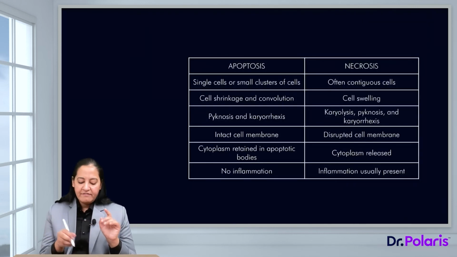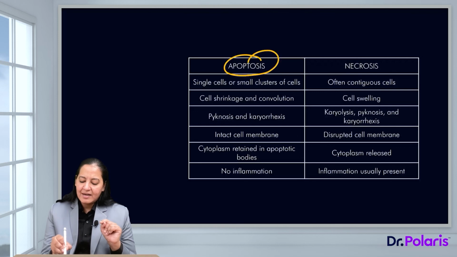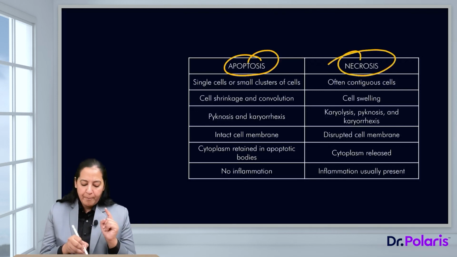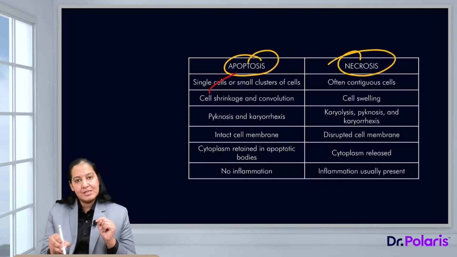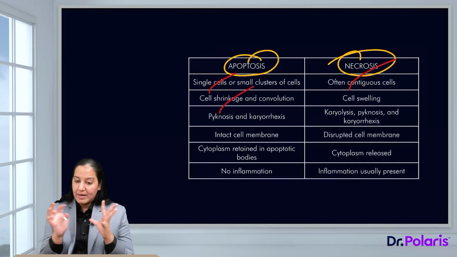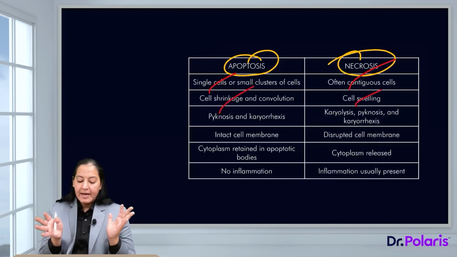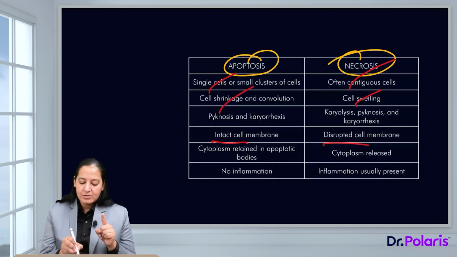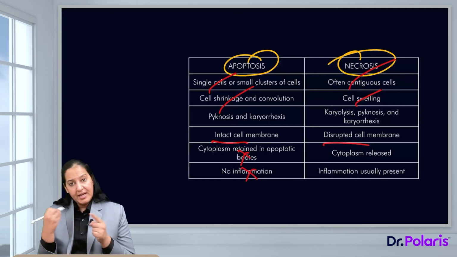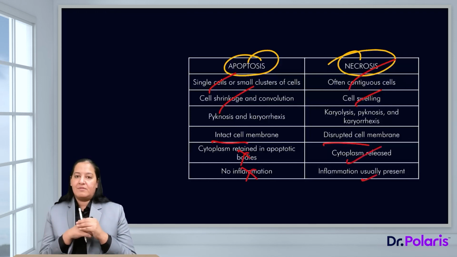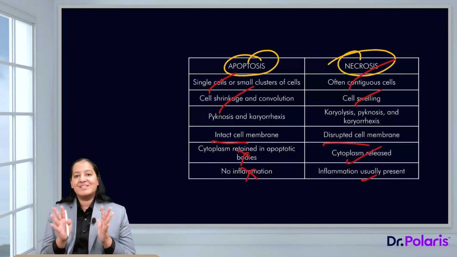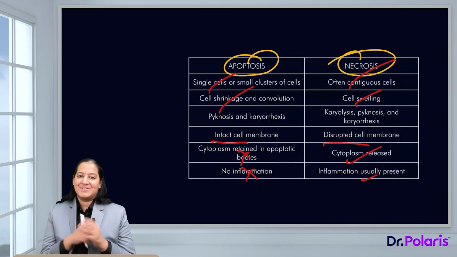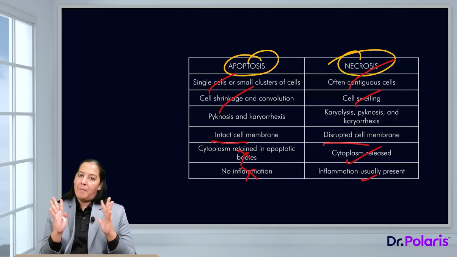That's it. We have learned the differences between apoptosis and necrosis, the two types of cell death. Apoptosis takes place in a single cell, necrosis in multiple cells. Apoptosis, cell shrinkage; necrosis, cell swelling. In apoptosis, the cell membrane is intact. In necrosis, the cell membrane is disrupted. Since in apoptosis the cell membrane is intact, there is no leakage, no inflammation. In necrosis, on the contrary, there is leakage, there is inflammation. So these are the hallmark differences between apoptosis and necrosis. So that's all about it.